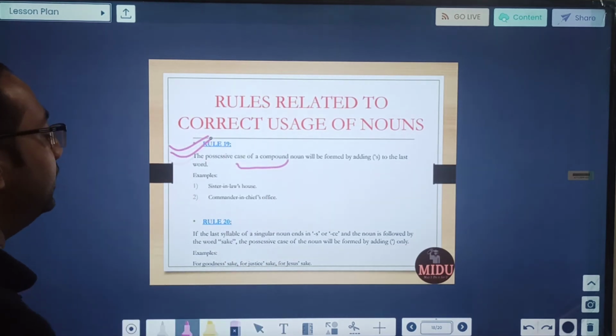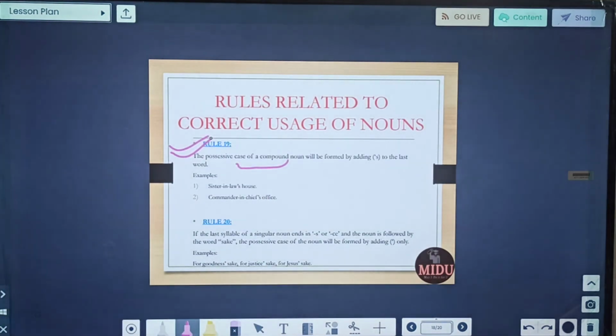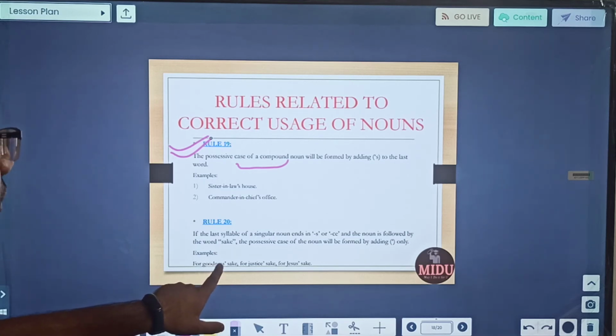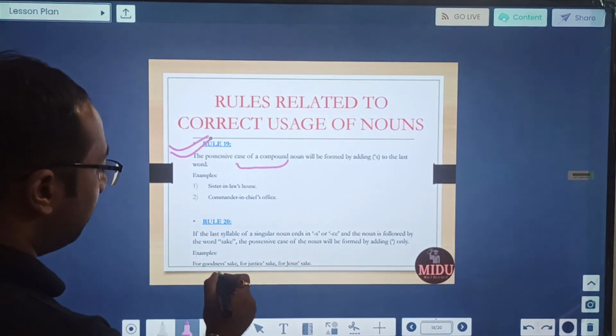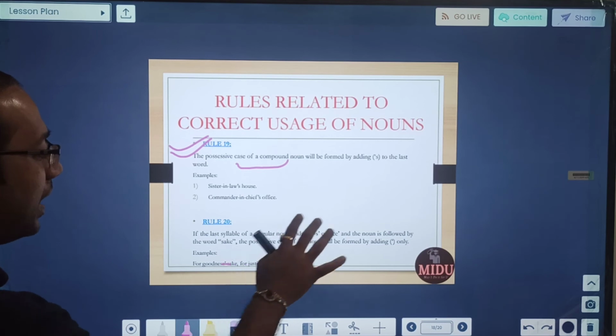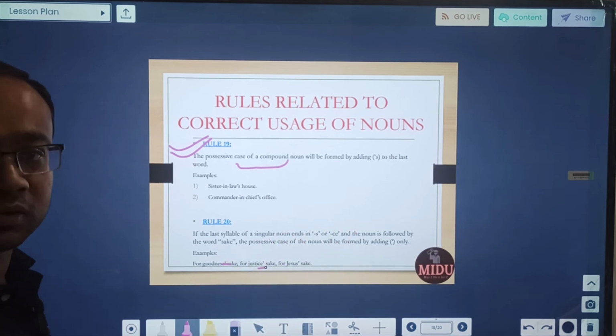Rule number 20. If the last syllable of a singular noun ends in s or ce and the noun is followed by the word sake, the possessive case will be formed by adding apostrophe only. Okay, so in the last, if we are having s, for example in goodness, or ce, for example in the case of justice, and it is followed by the word sake.